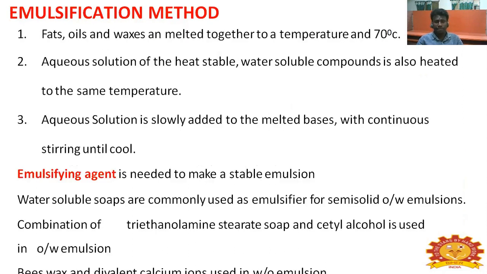Emulsification method: fats, oils, and waxes are melted together to a temperature, and the aqueous solution of the heat stable water soluble components is heated to the same temperature. The aqueous solution is slowly added to the melted bases with continuous stirring until cool. An emulsifying agent is needed to make a stable emulsion. Water soluble soaps are commonly used to emulsify semi-solid oil in water emulsions. The combination of triethanolamine stearate soap and cetyl alcohol is used for oil in water emulsions. Beeswax and divalent calcium ions are used for water in oil emulsions.